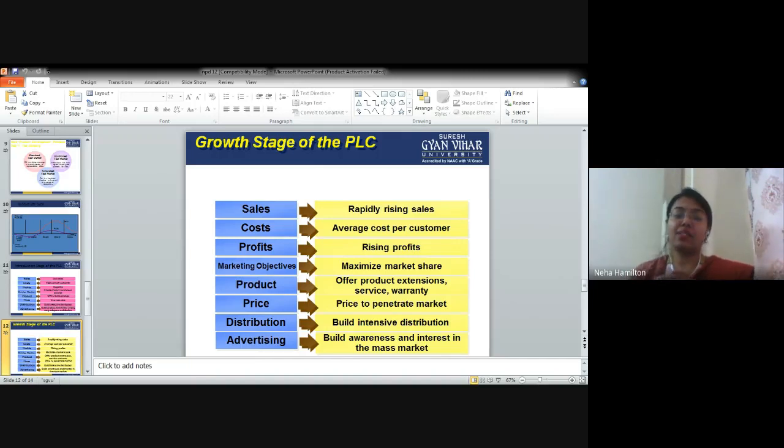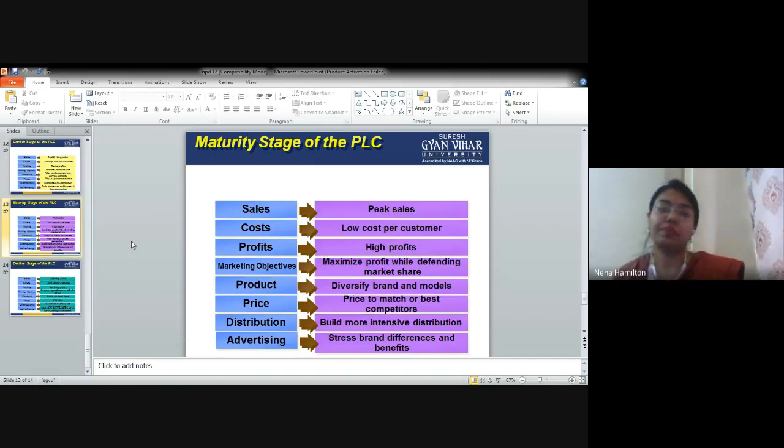Next is advertising: build awareness and interest in the mass market. In introduction, you go for informative advertising. In growth, you basically go for informative plus persuasive advertising. In persuasive advertising, you are positively influencing people to use your particular product, right? So that is called the growth phase of the product life cycle.